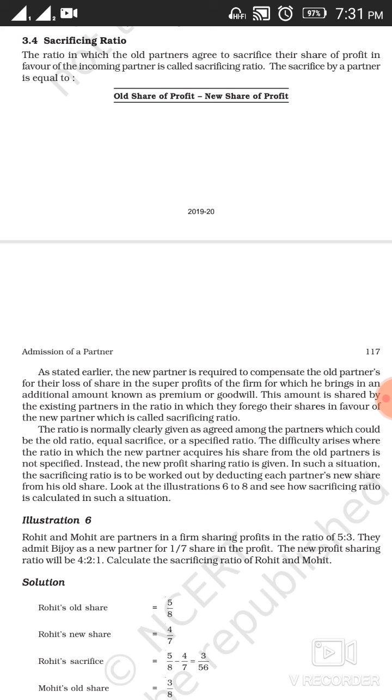Now, if D is admitted to the firm and the new profit sharing ratio between A, B, C and D is 5:3:2:2.